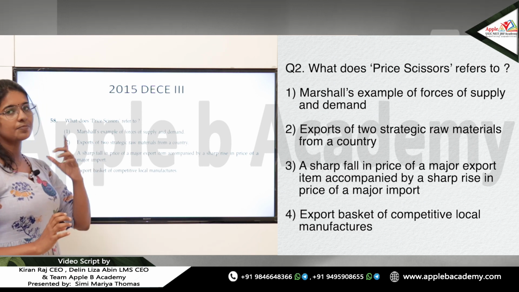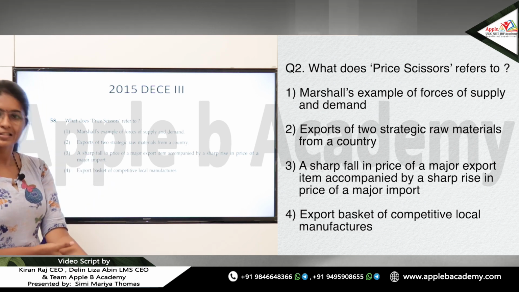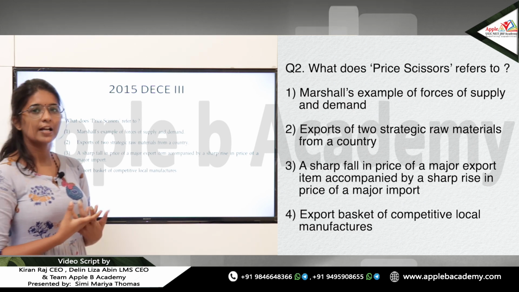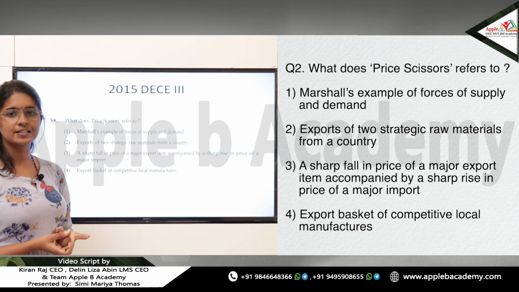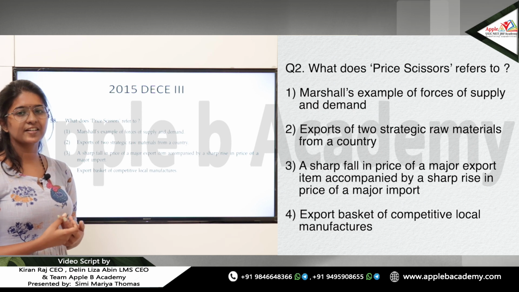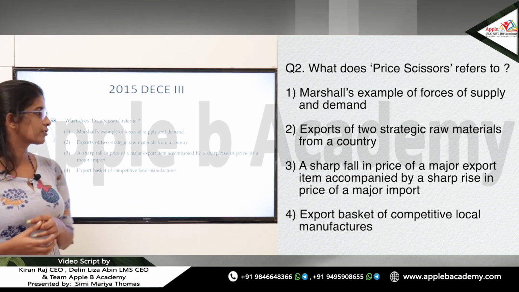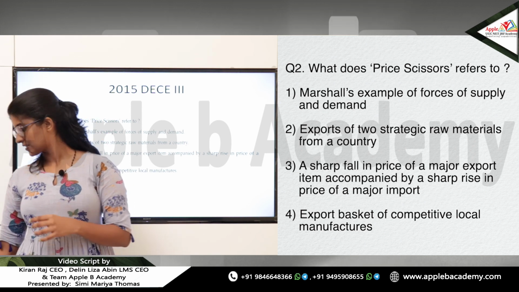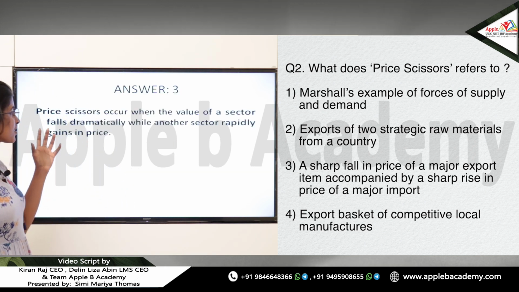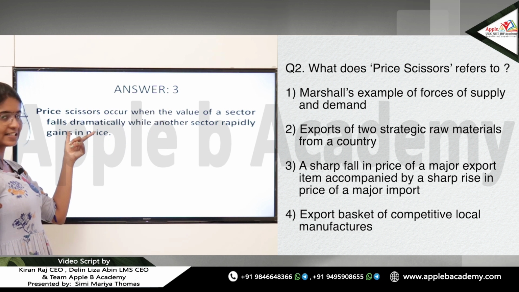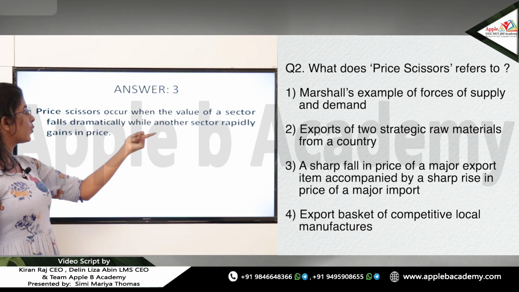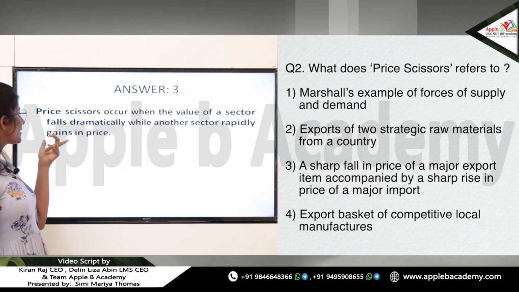When it comes to price scissors, it is also related to the Marshall-Lerner concept, where devaluation worsens or improves the trade balance depending on the elasticity of demand for import goods and export goods. Price scissors occur when the value of one sector falls dramatically while another sector rapidly gains in price.